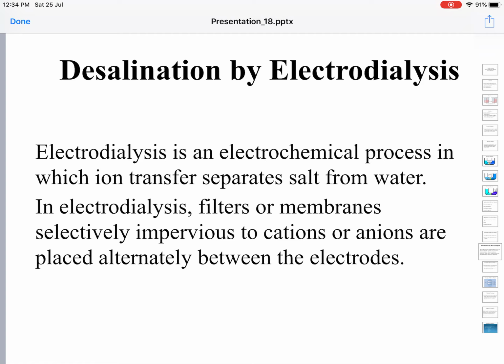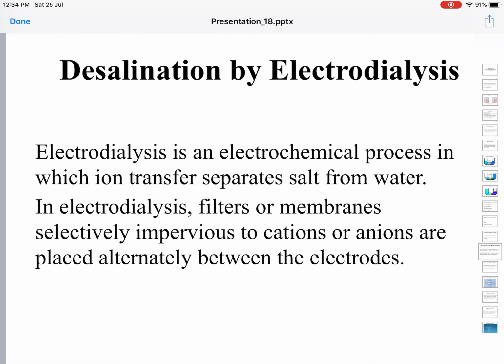In this electrodialysis, we have two electrodes kept at the sides, on either side of the container, and between these electrodes, many membranes or filters are placed.